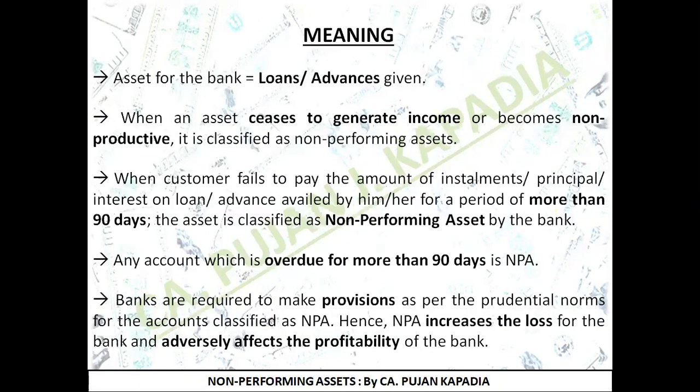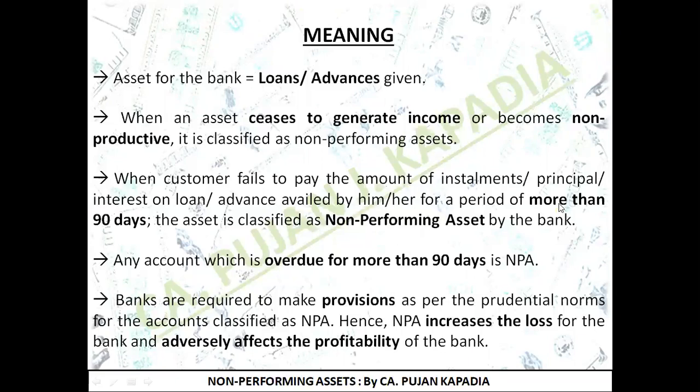Next was meaning of NPA, that is meaning of non-performing assets. Before starting with the topic, I had explained to you that any kind of loans or advances which are given by the bank to the customer are assets for the bank. So when any asset ceases to generate income, that is, it stops earning income or it becomes non-productive, it is classified as non-performing asset.